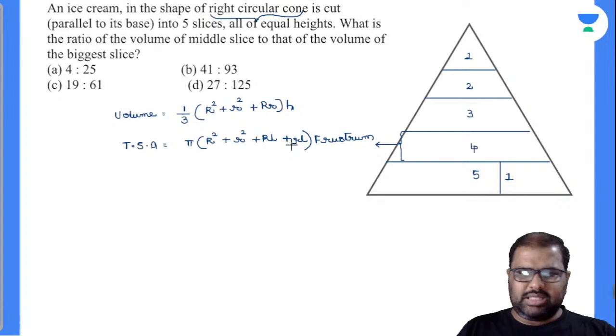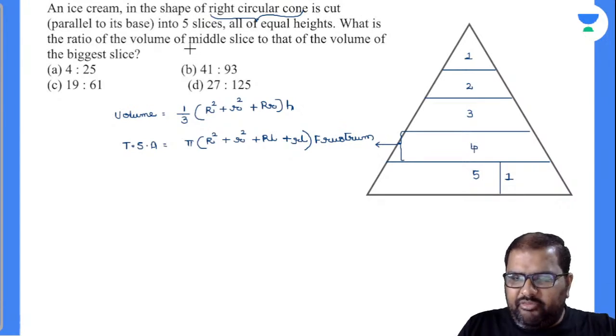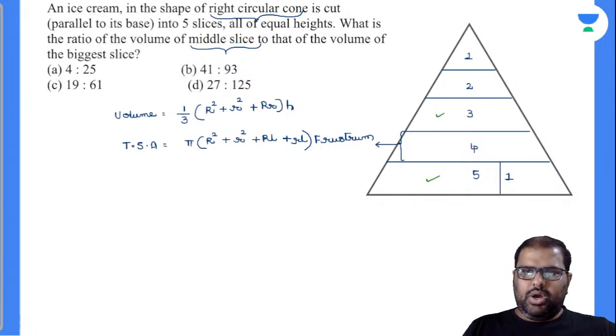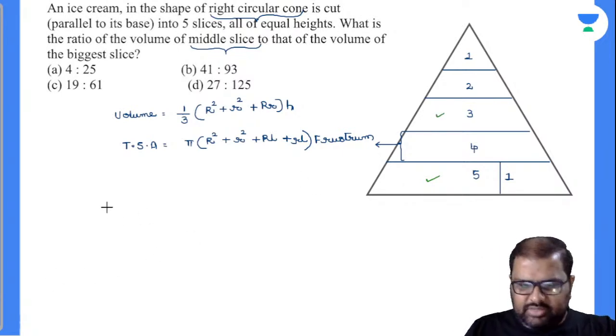Now what is the question asked? What is the ratio of the volume of the middle slice to that of the biggest slice? Now you are asked to find out the ratio of the volume of this slice and this slice, the middle slice. So middle to biggest. First of all, I'll write down the third one. Am I right or wrong? Volume of the third slice. What will be this?